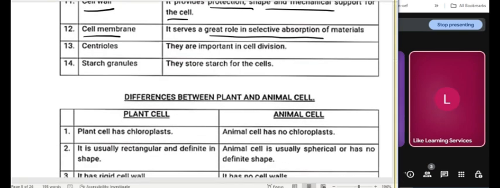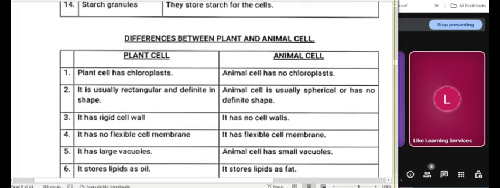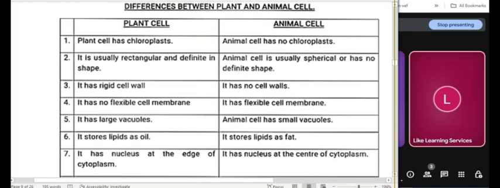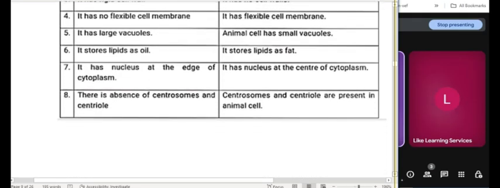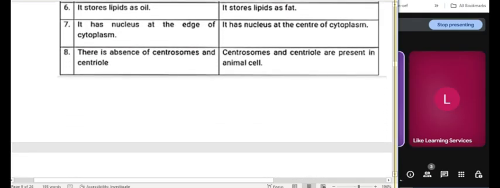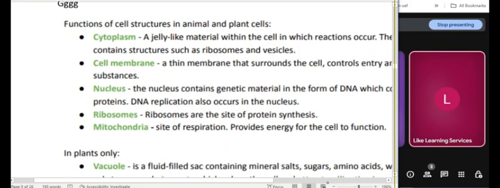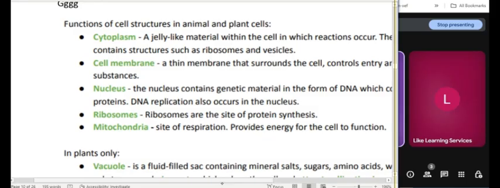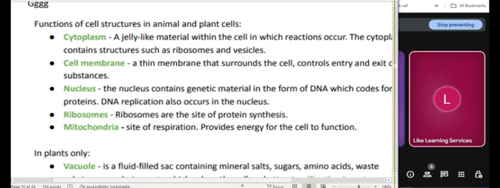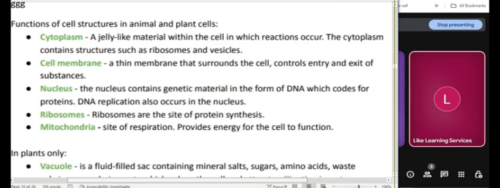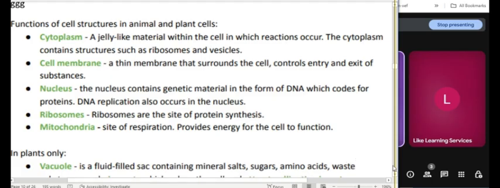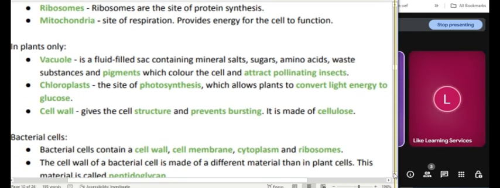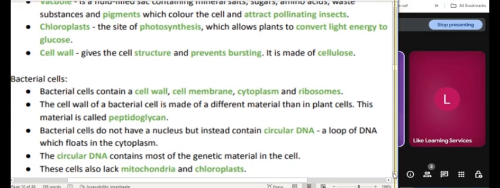Okay, there are other things like centrioles and all of that, but we won't be looking at everything. I've told you the differences before. All right, we look at all of these in detail. We've seen the functions of, by the way, the cytoplasm is the jelly-like structure where every other organelle floats. We will explain this in more detail. Mitochondria is where energy is produced during respiration.